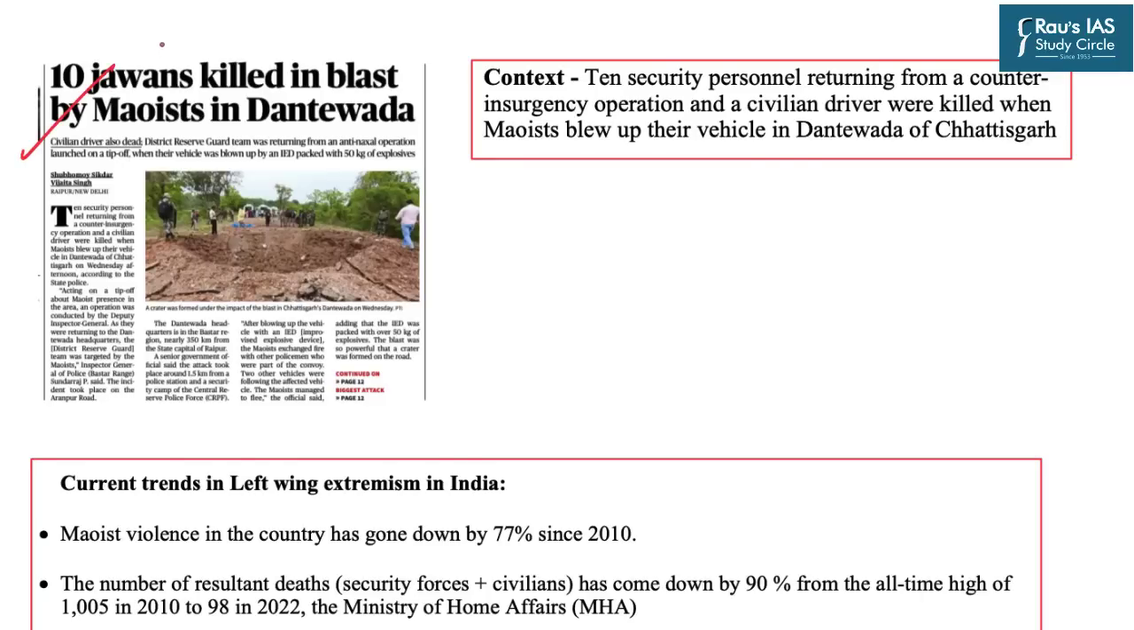Now this topic has appeared at page number 1. The news is very disheartening as far as India's internal security apparatus is concerned. Recently, 10 security personnel as well as a civilian were killed when Maoists blew up their vehicle in Dantewada district of the state of Chhattisgarh. Now Chhattisgarh is one of the most notorious regions when it comes to the Maoist and Naxalite movements.